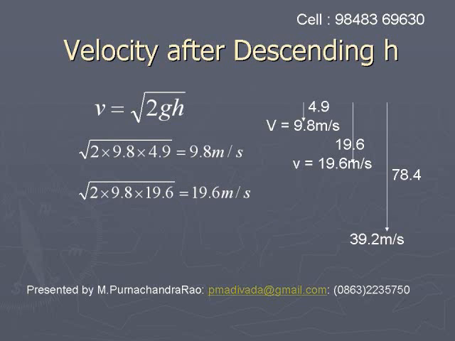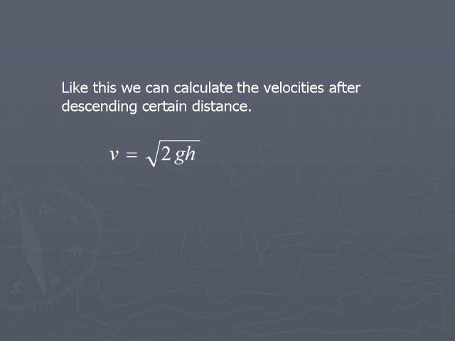Suppose it descends 19.6 meters, then the velocity will be 19.6 meters per second, which is obtained by calculating square root of 2 into 9.8 into 19.6. Similarly, if it descends 78.4 meters, then its velocity will be 39.2 meters per second. This can be calculated from the relation square root of 2 into 9.8 into 78.4, which is equal to 39.2 meters per second. Like this, we can calculate the velocity acquired by a freely falling body after descending a certain height h.